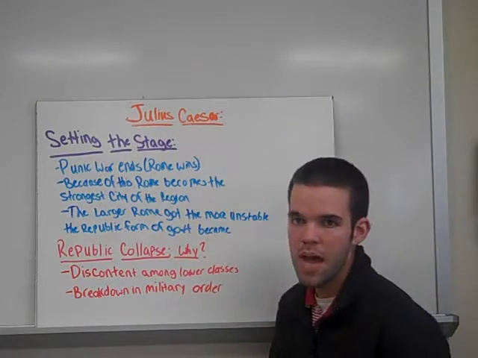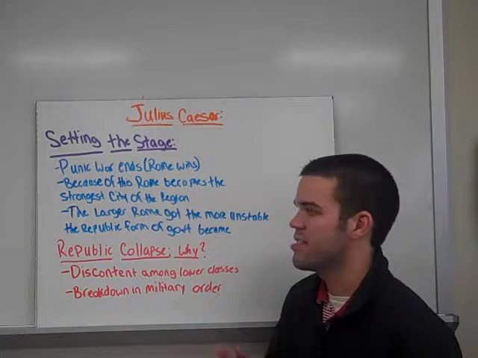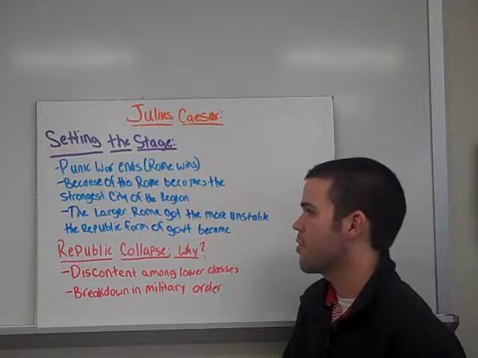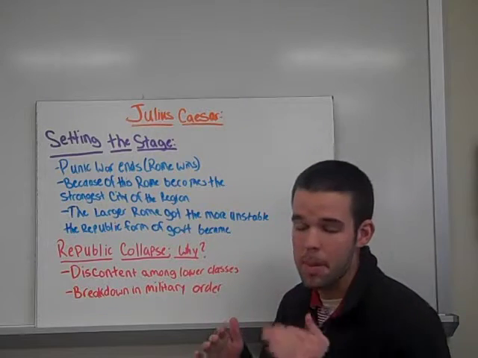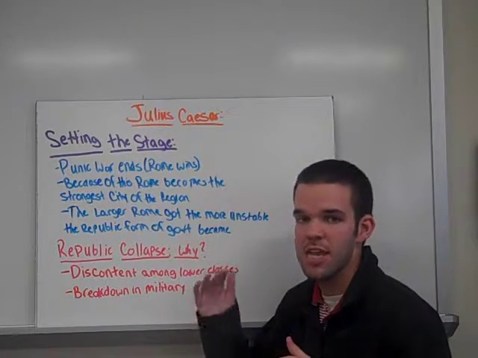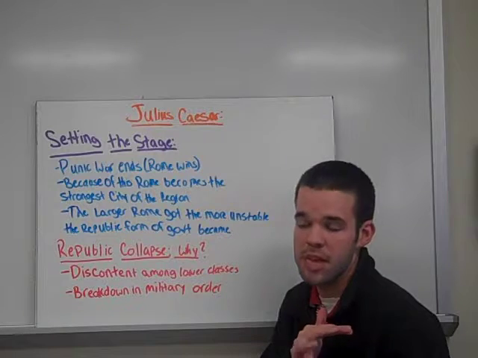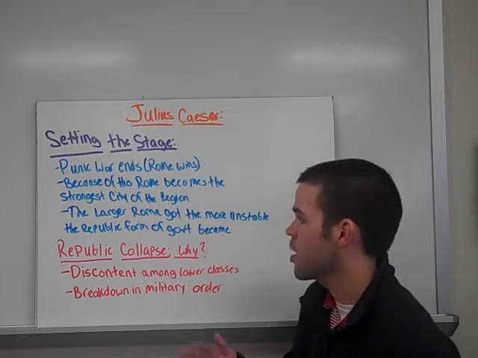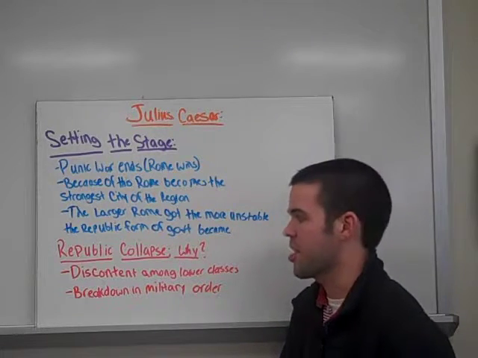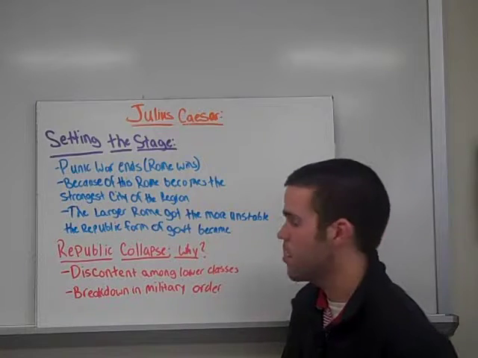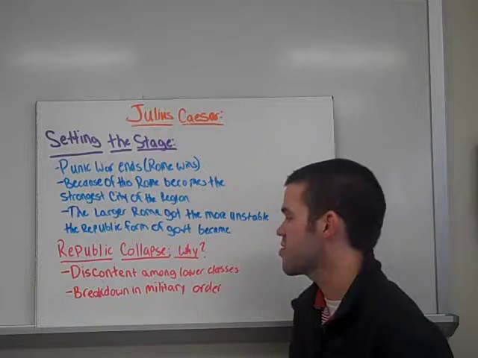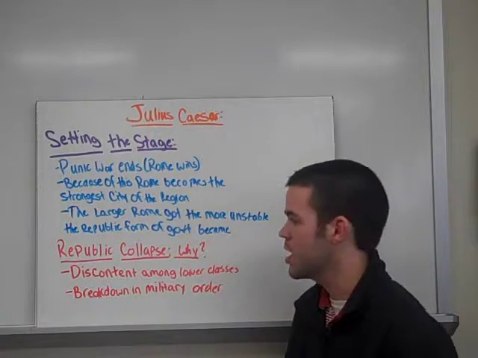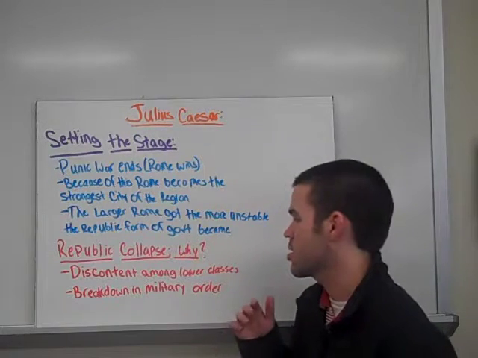The larger Rome got over time, the more unstable the Republic form of government became. The Republic form of government began to get very shaky, and it began to lose interest in Rome. Why does the Republic collapse, though? There's discontent among the lower classes, power struggles, wanting more money, issues among the lower class.